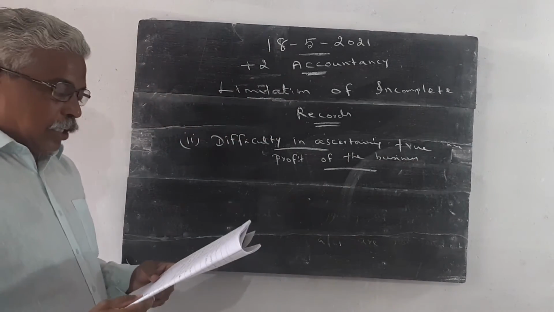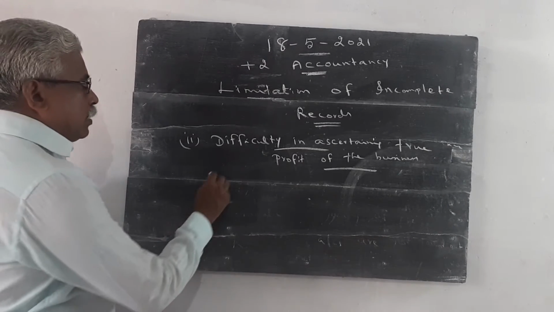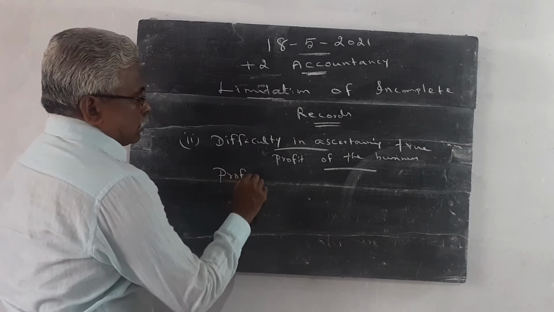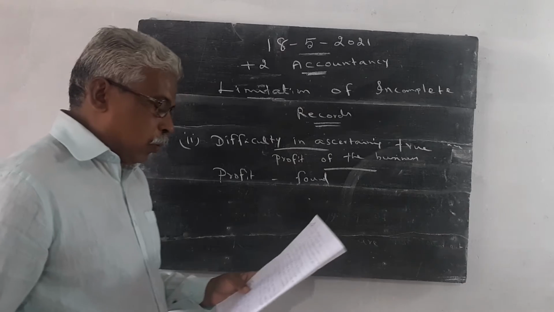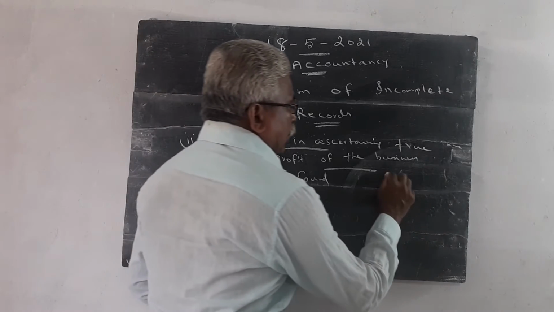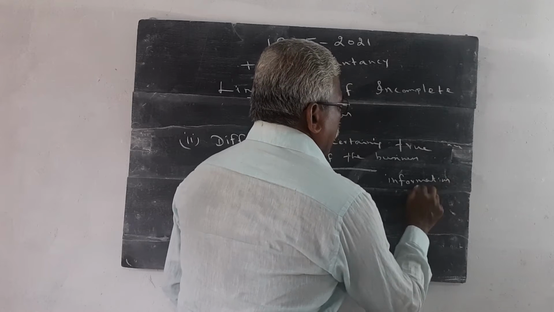Difficulty in ascertaining the true profit of the business. Profit of the business is found on the available information and estimates.